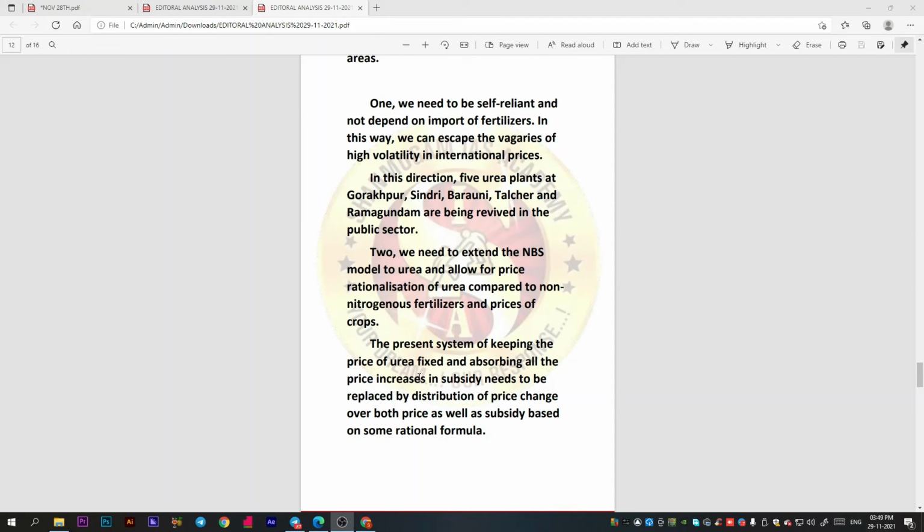This is one point. And in the other direction, the 5 urea plants at Gorakhpur, Sindri, Barauni, Talcher and Ramagundam are being revived in the public sector. And another factor is that the NBS model is extended to urea, allowing rationalization of the prices of urea compared to non-nitrogenous fertilizers and the prices of crops.